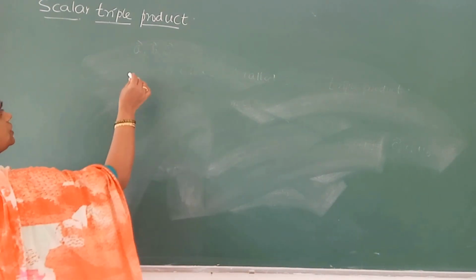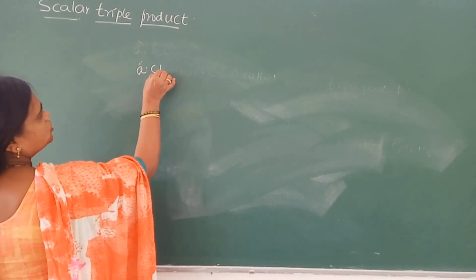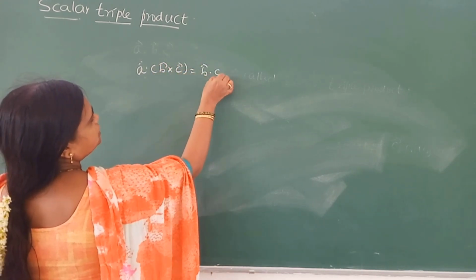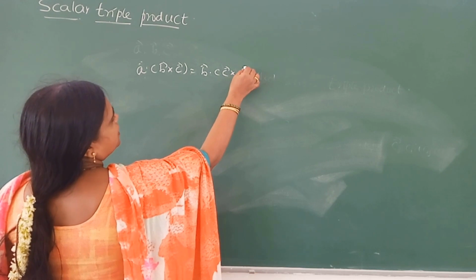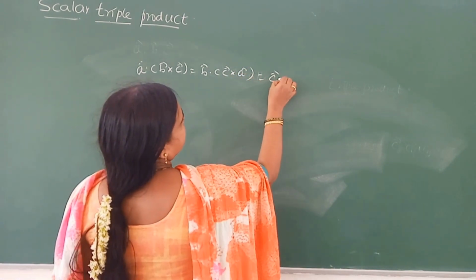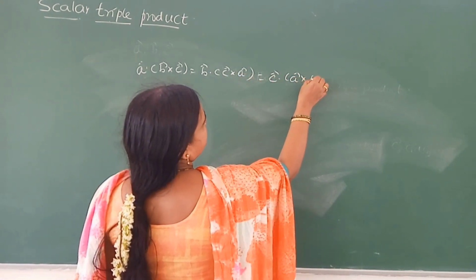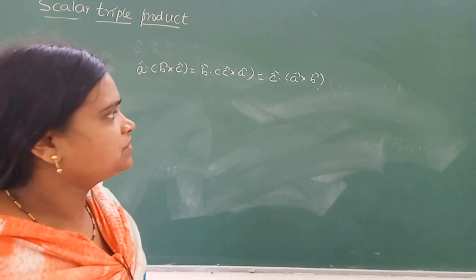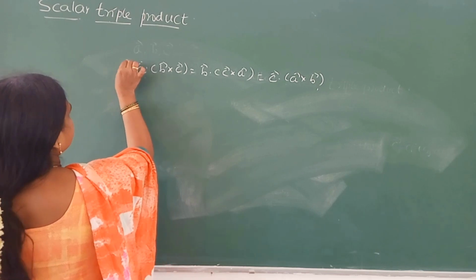Next, vector A dot B cross C can be written as B dot C cross A, and it is also written as C dot A cross B, using the properties of determinant. Last class we discussed this. Okay, this is one part.